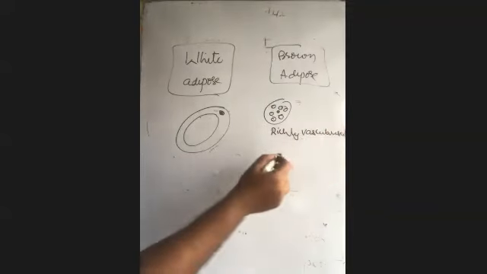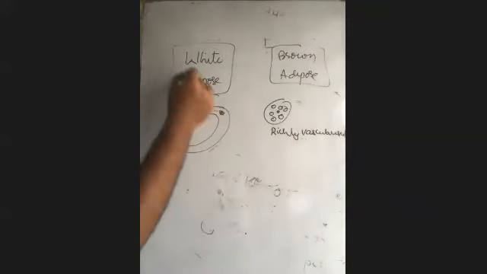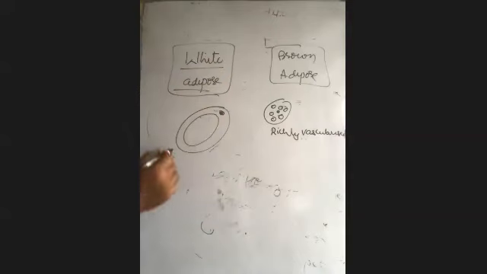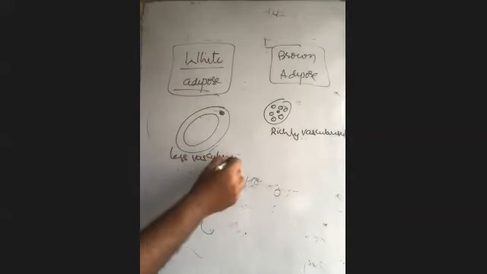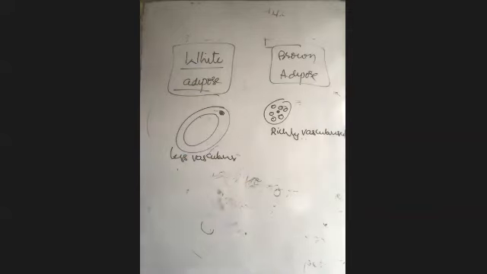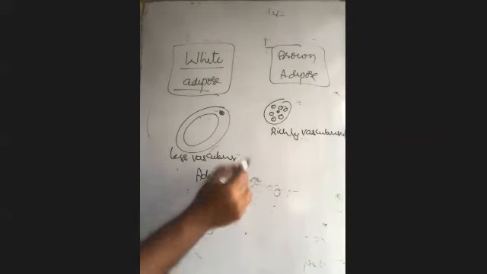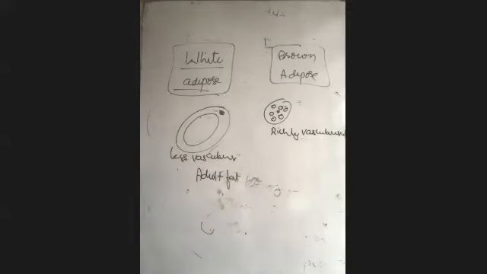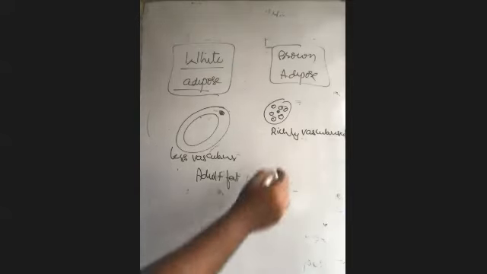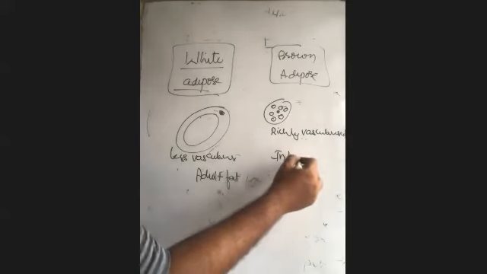More vascular means more usage. You are using this actually. That's why white adipose tissue is less vascularized. Then adult fat. Brown adipose tissue or white adipose? White adipose. When you grow up, which type of fat are you going to obtain? White adipose. Right. Infant fat. Brown adipose.